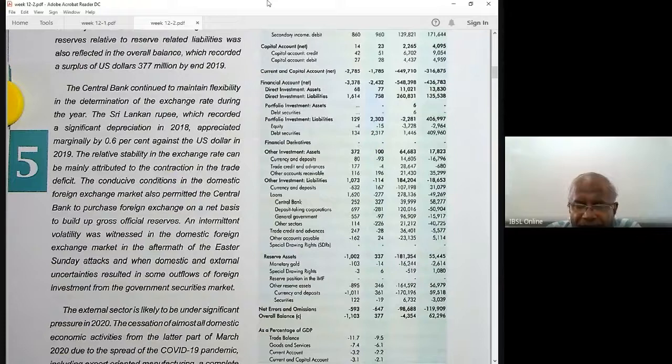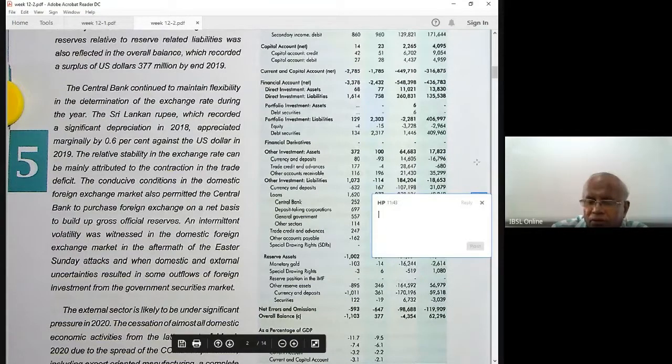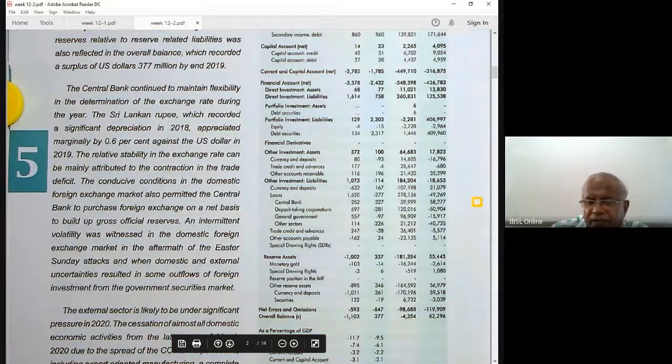Then there are errors and omissions, like in any account. Now this is the overall balance. The overall balance for 2018 and 2019, in rupee terms, is 4 billion.